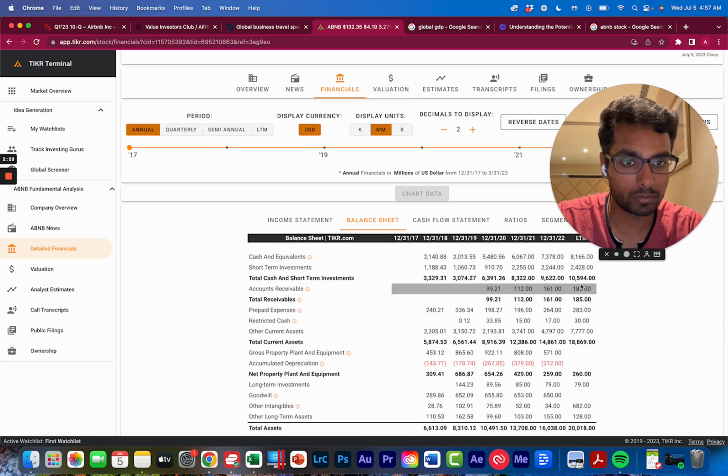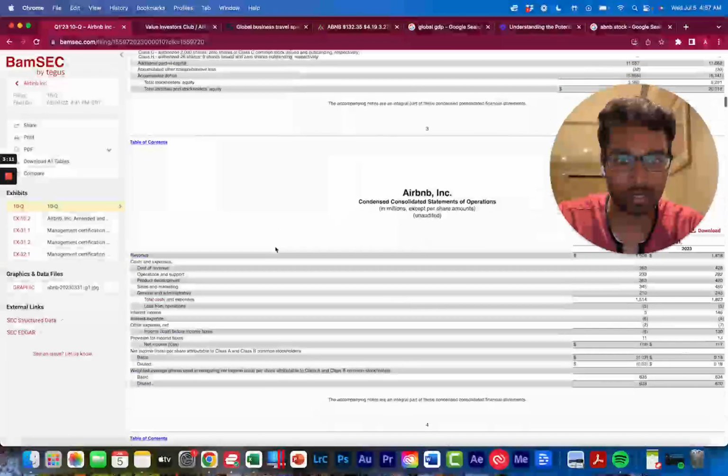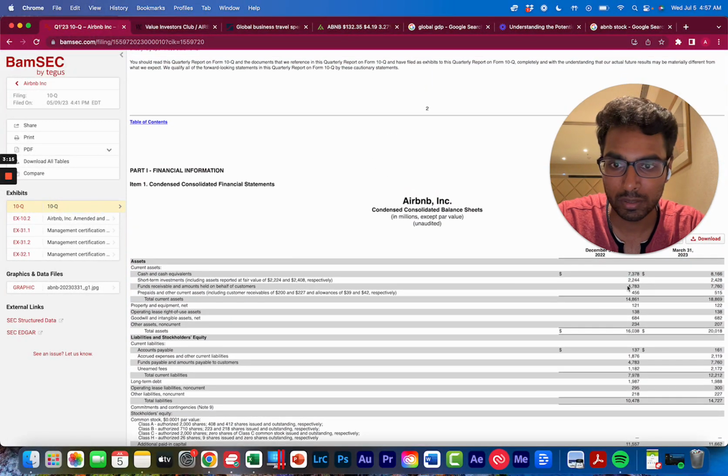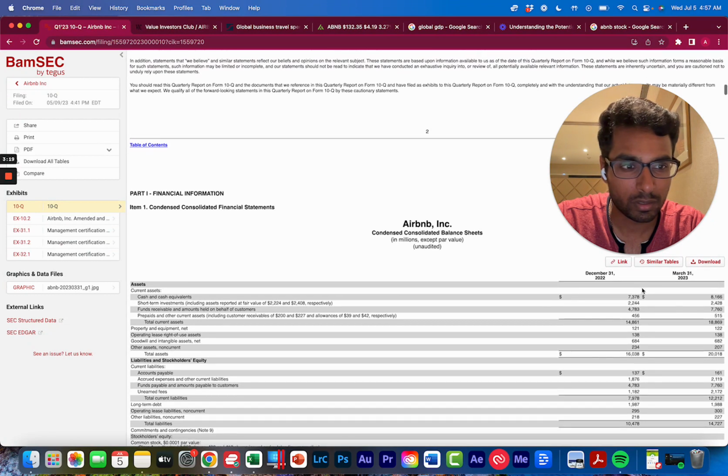Like the actual working capital, they only have 185 million in receivables, 283 in prepaid expenses. This 7.77, a lot of that is short-term investments. So funds.